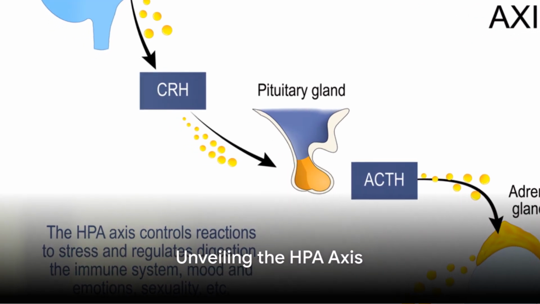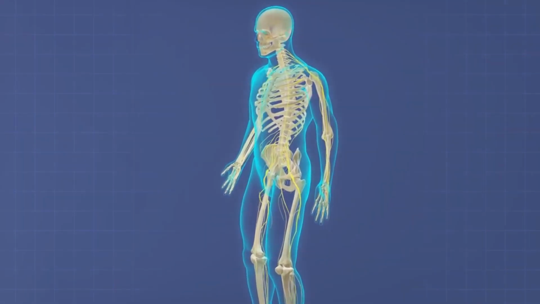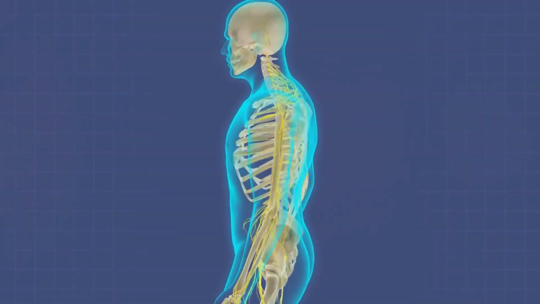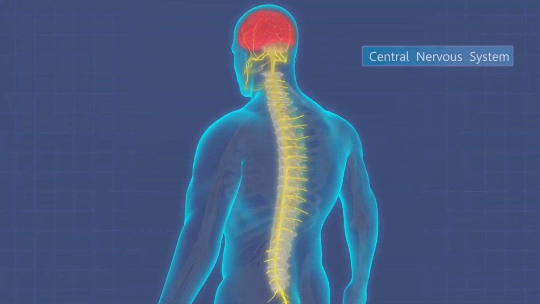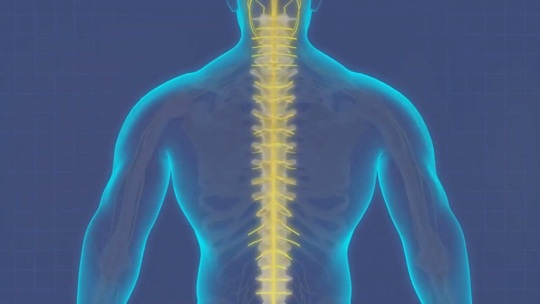Welcome to our exploration of adrenal insufficiency. Today we'll unravel the complexities of this condition, including its primary, secondary, and tertiary forms, and the crucial role of the hypothalamic pituitary adrenal or HPA axis.